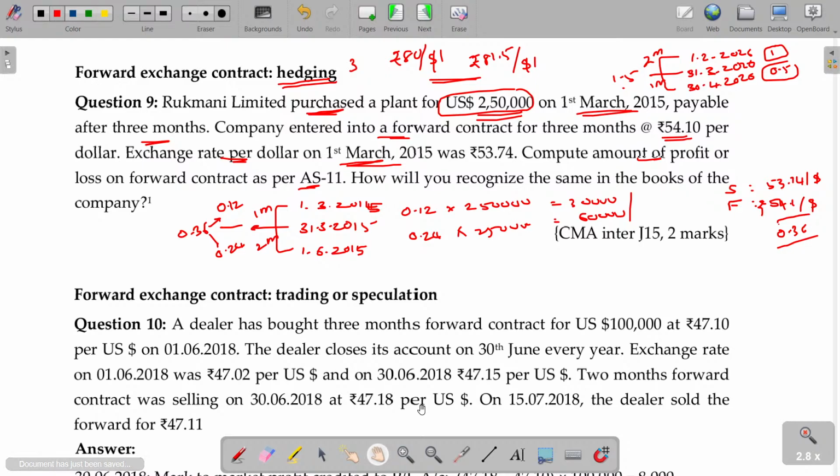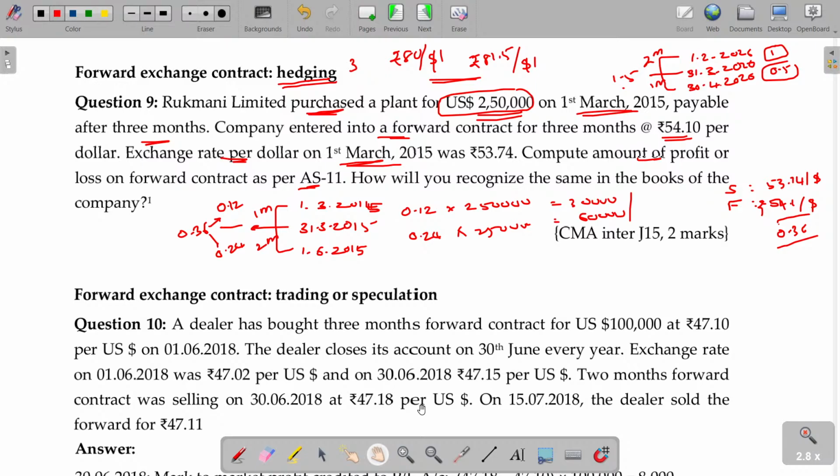Next one. In case of a forward exchange contract for trading or speculation purpose, then automatically the mark to market concept comes. Mark to market, no need to confuse with that term here. As on 31st March, there will be one more rate given. Based on that rate, you have to adjust. You will study at final level what mark to market is and how we adjust. In case of a forward contract for hedging, the spot rate and forward difference will be amortized over the tenure. In case of a forward exchange contract for trading and speculation, if the year end comes in between, then that date one rate will also be given.